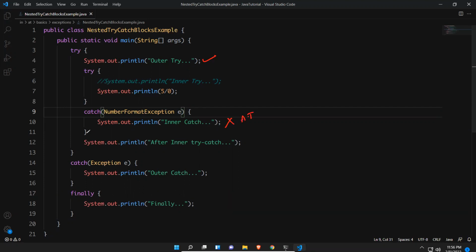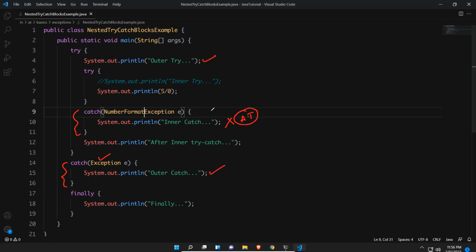So after that, here is abnormal termination. So it will come out. It did not find a catch, which means not abnormal termination, but with respect to here, abnormal. So what happens if it is not there inside the catch? Outside the catch it will go. This is Exception. Exception is the parent of other exceptions, so it will handle the arithmetic exception also. So it will print outer catch.